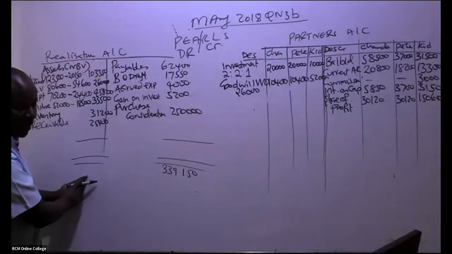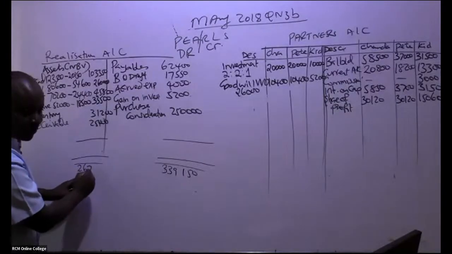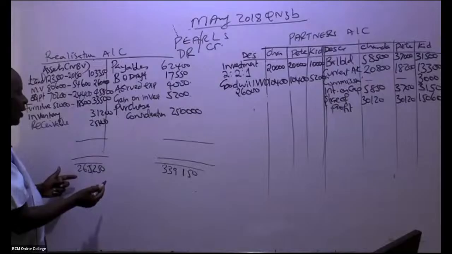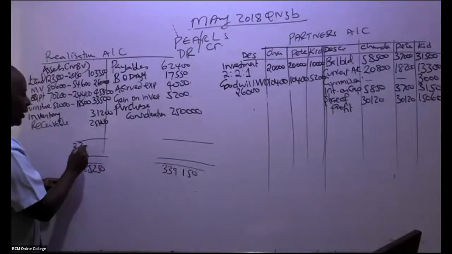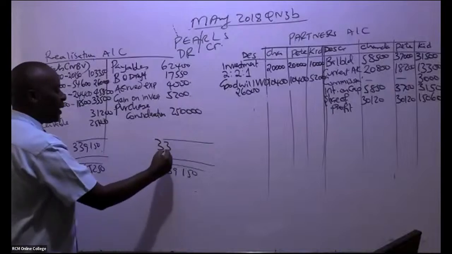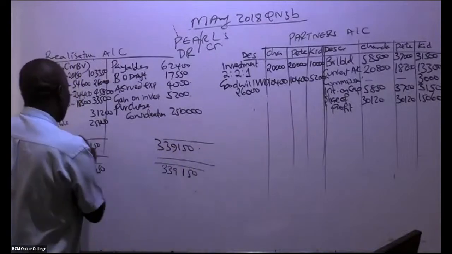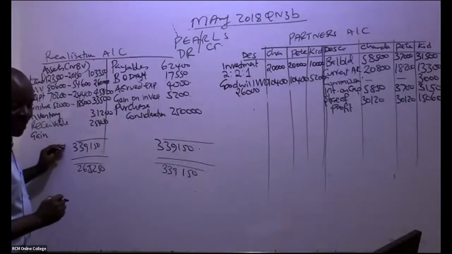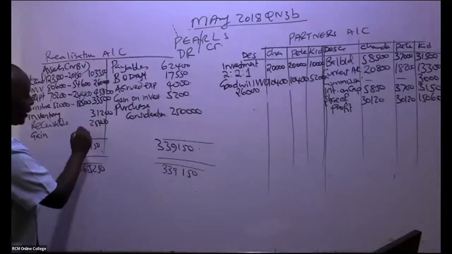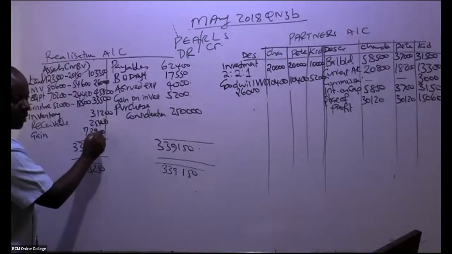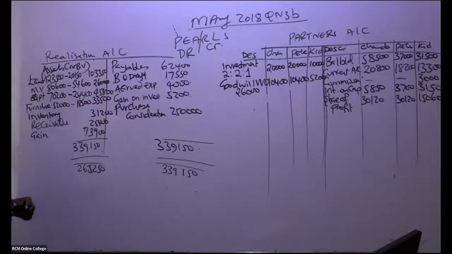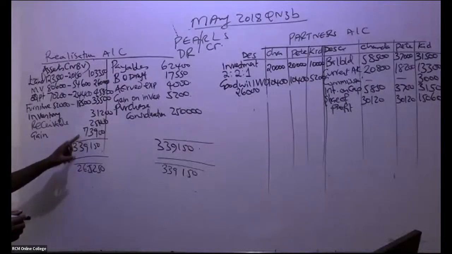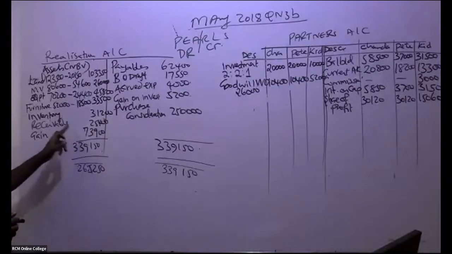Irene has given me the debit total: 265,250. That is very good because I always work with the bigger number. 339,150, meaning that the balancing figure comes here. And if it comes here, it is a gain. So it is a gain on realization, which I'm told is 73,900. If you take this minus this, it comes there.